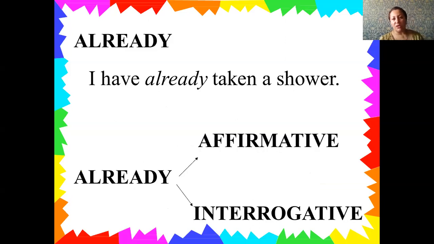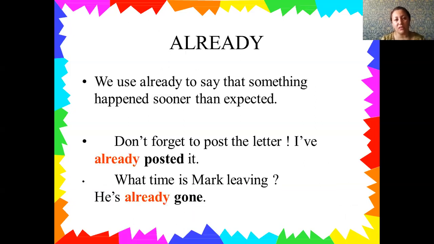Another signal is already. I have already taken a shower. Already also can be used in affirmative and in interrogative sentences. And the rule of already is we use already to say that something happens sooner than expected. Don't forget to post the letter. I have already posted it. What time is Mark leaving? He has already gone. Here you can use already in order to say that something has happened before you expected.